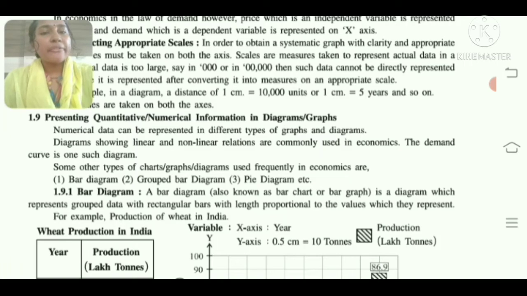So students, after that revision, let us move on with today's portion: presenting quantitative numerical information in diagrams and graphs. I am going to read it out, so list it carefully. Numerical data can be presented in different types of graphs and diagrams. Diagrams showing linear and non-linear relations are commonly used in economics. The demand curve is one such diagram. Some other types of charts, graphs, and diagrams frequently used in economics are the bar diagram, grouped bar diagram and pie diagram.